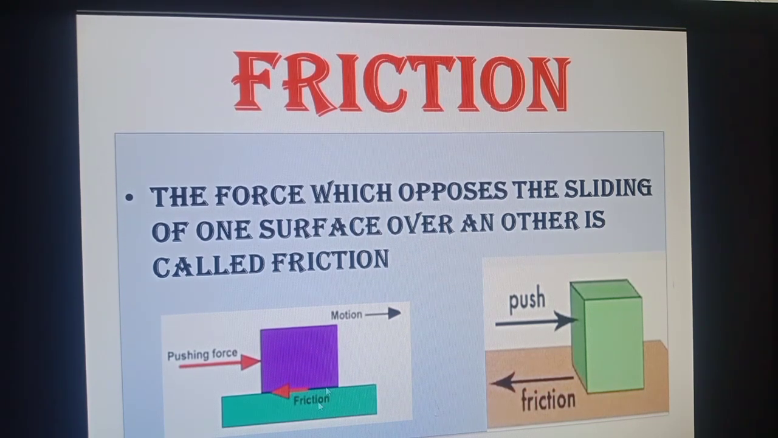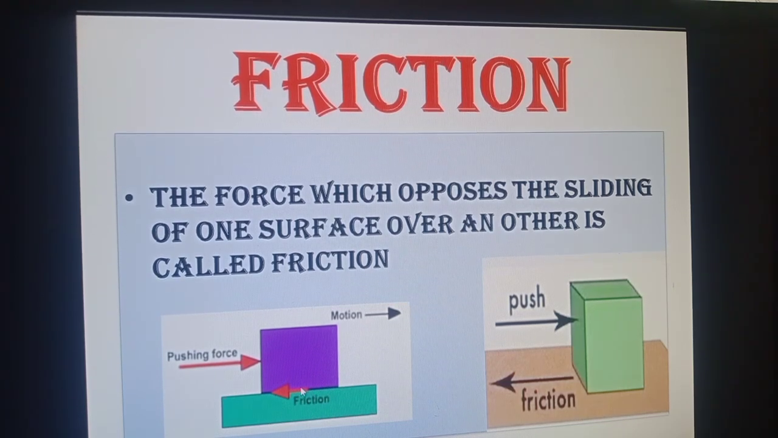Now, in this case, we push with a larger force, the body starts moving, but still there is a force that is in action, which is a hidden force in this case. That force is called friction. What is the proof that this force is present? If we stop applying the force, what happens? The body will come to rest.